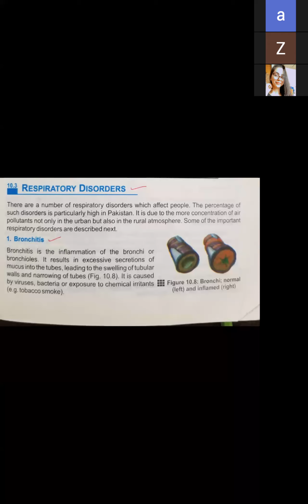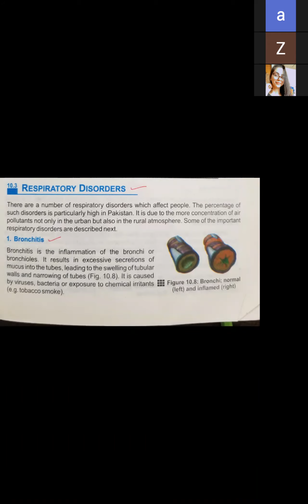Respiratory disorders. There are a number of respiratory disorders which affect people. You can see in the diagram, in the picture, this is respiratory disorder, which is given on page number 11. Now we will start this topic, respiratory disorders.